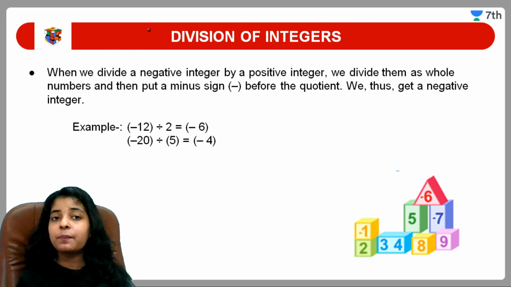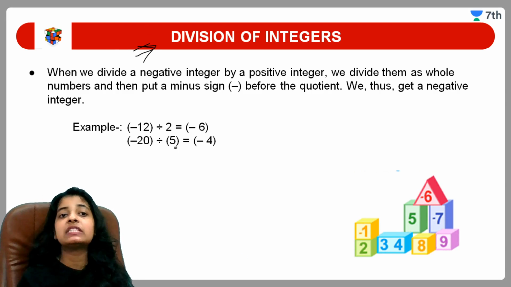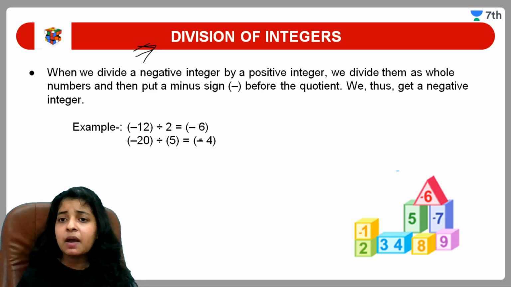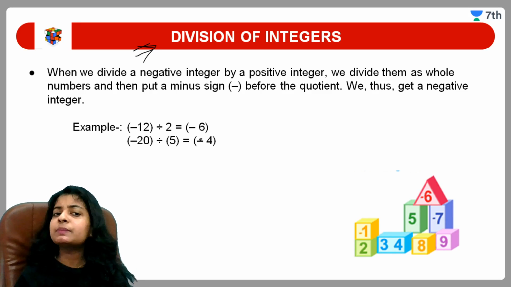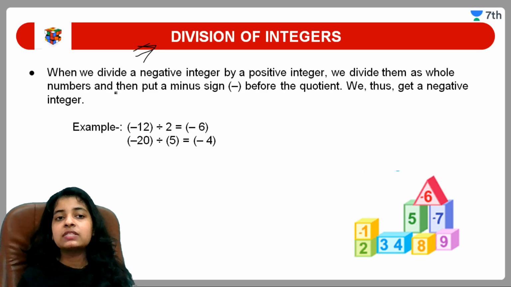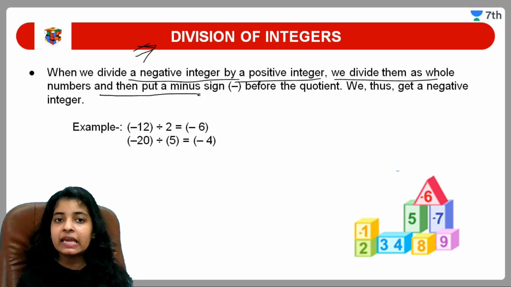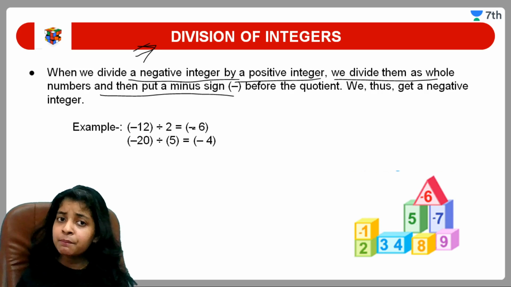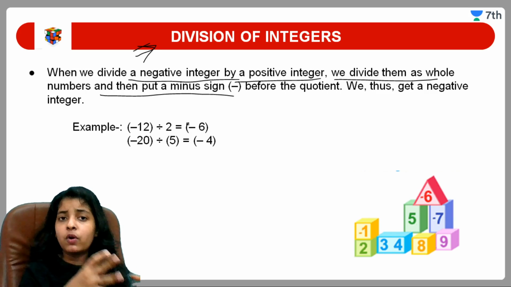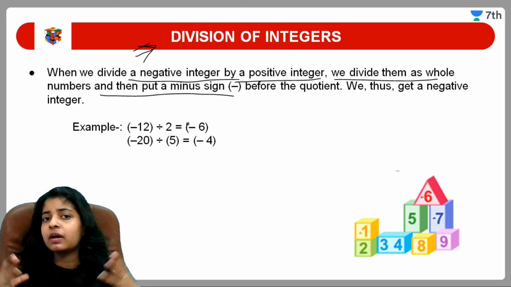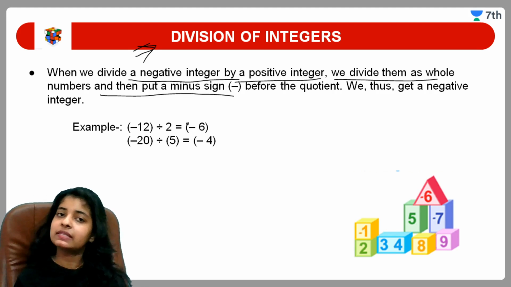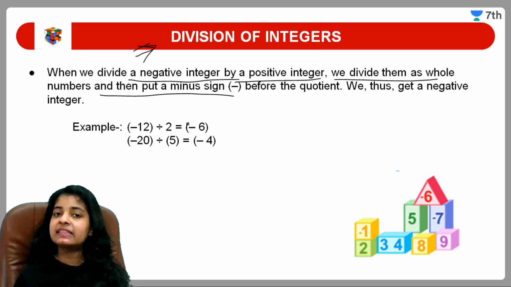Now the new topic, that is division of integers. Now how to divide the numbers? This is again very easy. जैसे अपन multiply कर रहे थे वैसे हमें divide करना है. Signs are all same. So see here, read it out. When we divide a negative integer by a positive integer, we divide them as a whole number and then put a minus sign. Means when we are dividing a positive number and a negative number, हमें normally जैसे हम division perform करते हैं whole numbers का, we have to perform like that only.